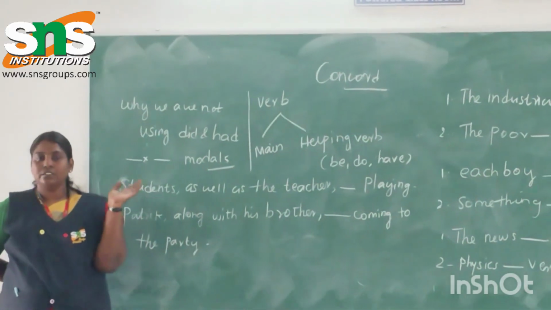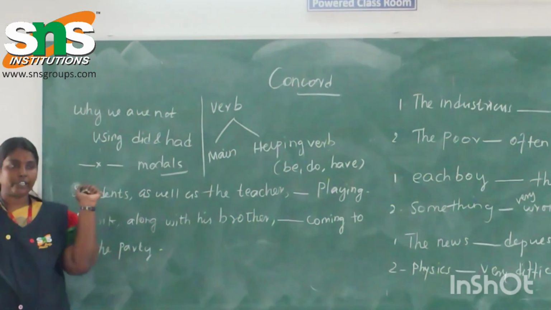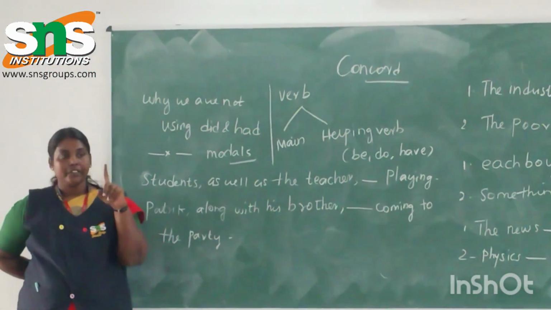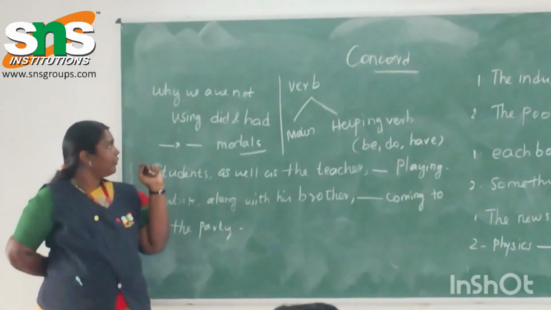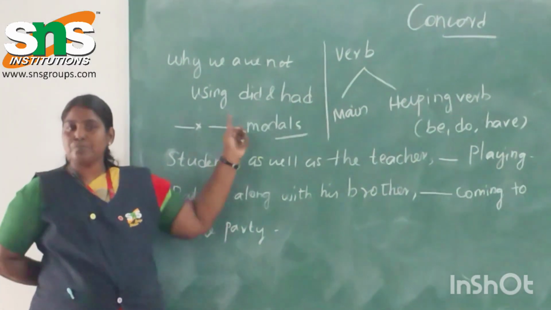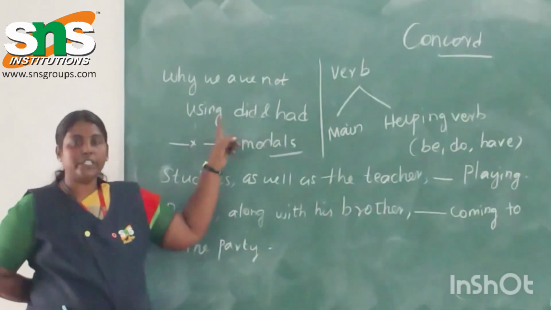The topic we have seen: subject verb agreement, or concord. How many rules did we see yesterday? Five rules. Okay. Then I ask you one question: why are we not using did and had in subject verb agreement? Especially in this topic, why do we avoid using them?